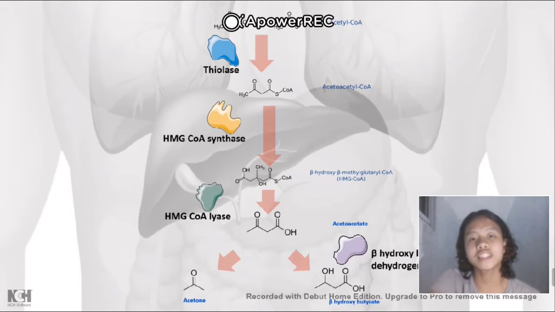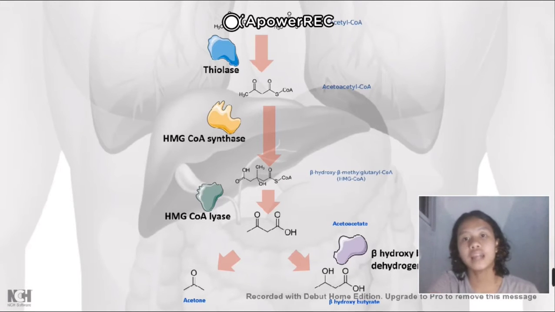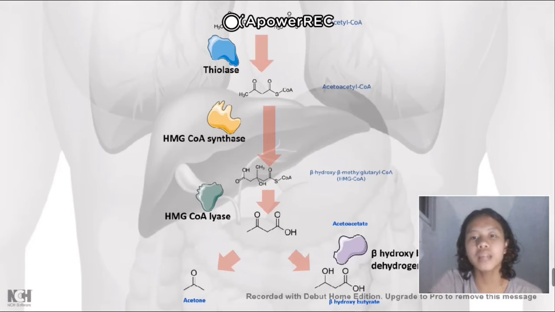Ketone bodies are synthesized in the liver, and 2 acetyl-CoA is converted to acetoacetyl-CoA, and is converted to hydroxymethylglutaryl-CoA, and is converted to acetoacetate that can produce acetone and B-hydroxybutyrate. This is converted with the help of these enzymes.